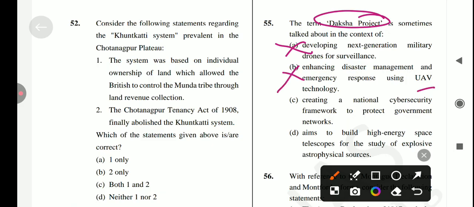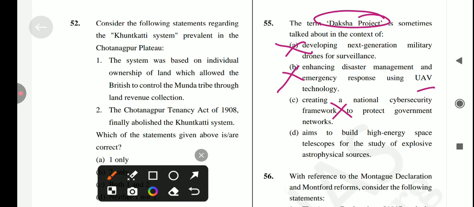No, it's not a correct statement. Next is, creating a national cyber security framework to protect government networks. No. Aims to build a high energy space telescope for the study of explosive astrophysical sources. Yes, it's a correct statement. So the answer for this question is option D.